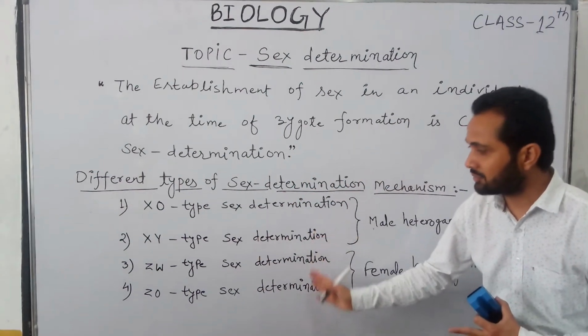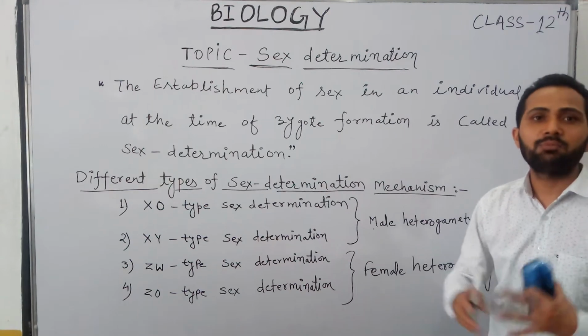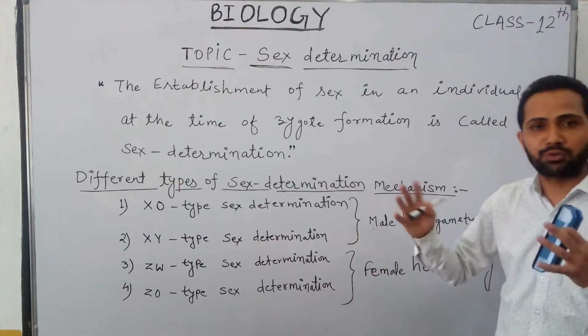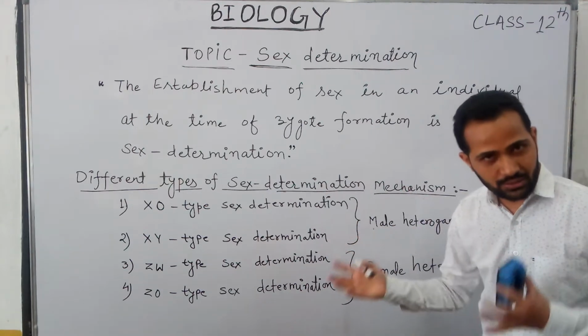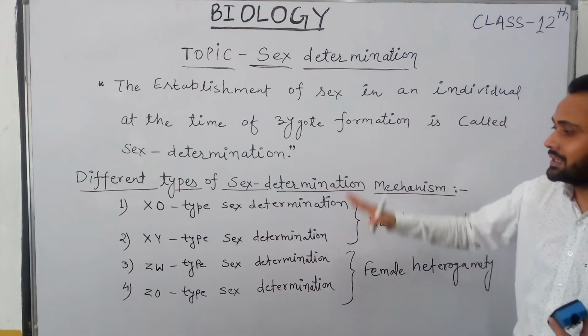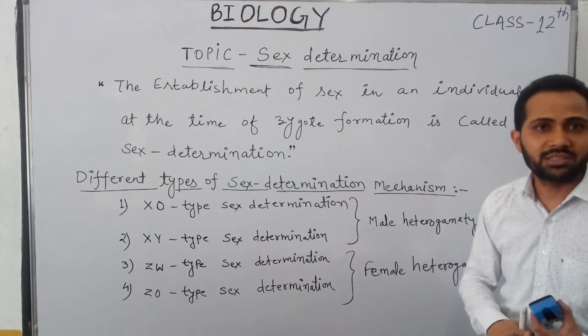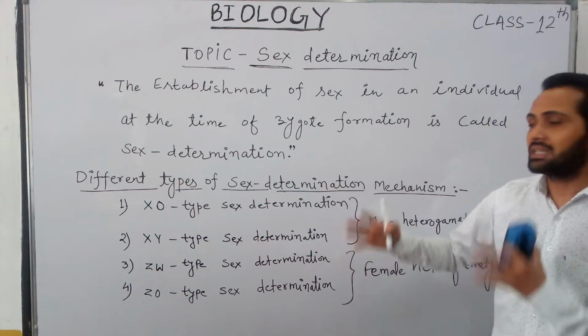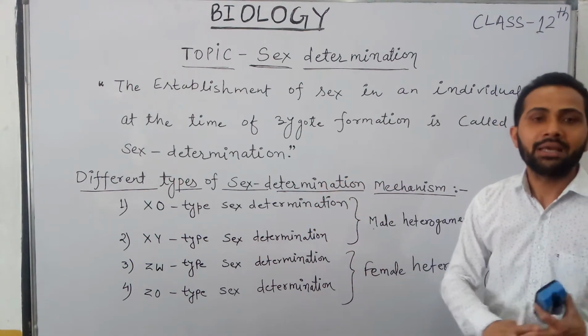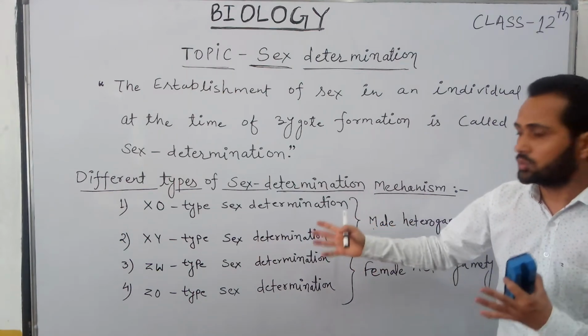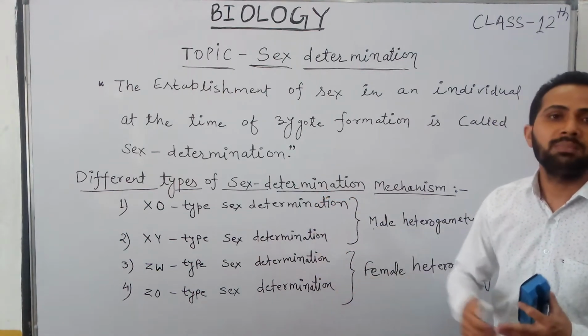So these are the four important mechanisms for the determination of sex in different organisms. In the next part, we will study in detail these four mechanisms, in which organisms they are present, and how they are different from each other.